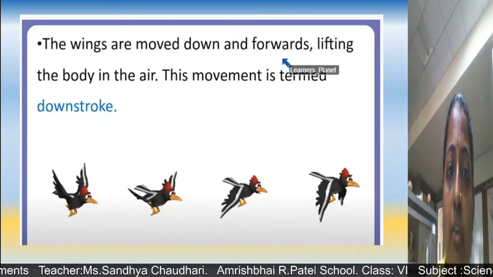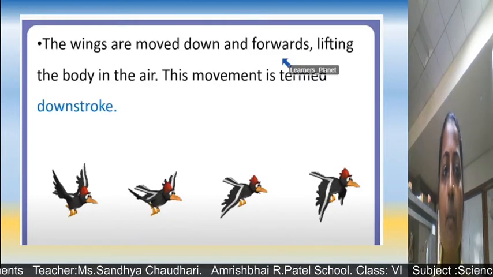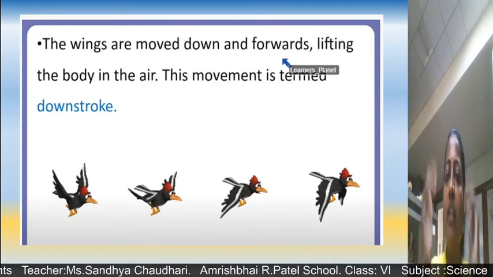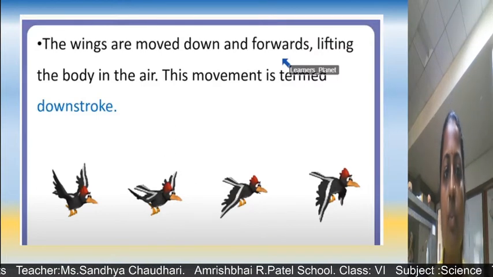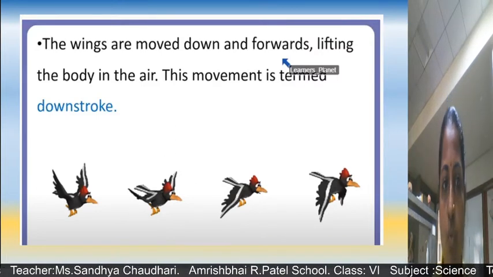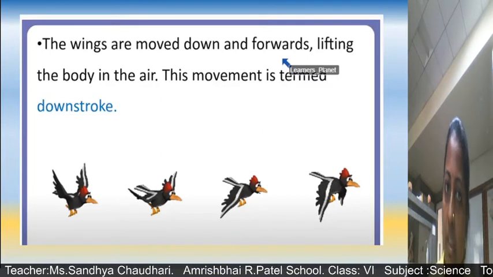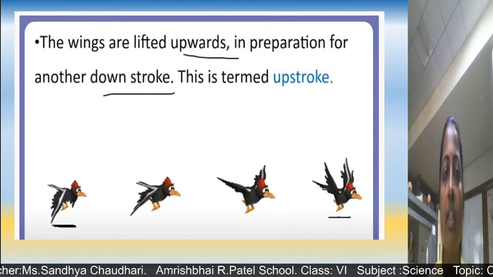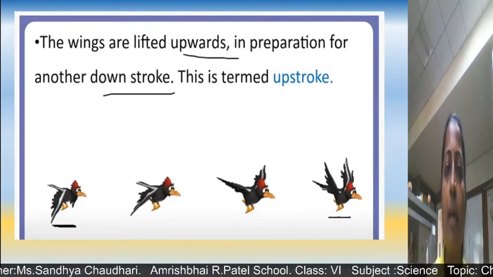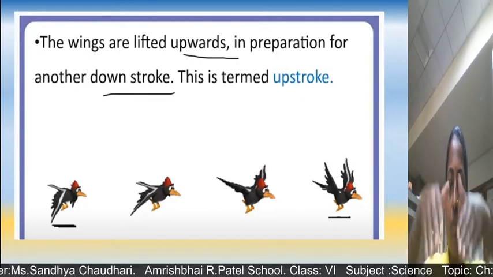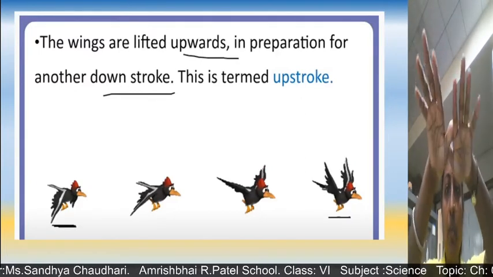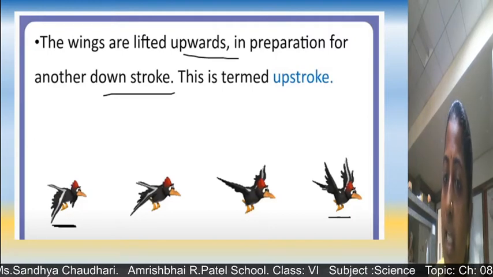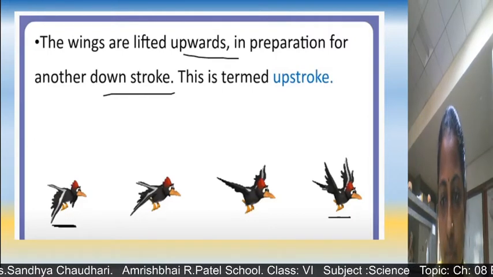The wings are moved down and forward, lifting the body in the air. It means the wings are coming down and they are lifting their body up in the sky. This movement is termed a downstroke. The wings are moved down and forward. Now the wings are lifted upward in preparation for another downstroke, just like upward and downward, and if the wings are lifted upward, that is an upstroke.